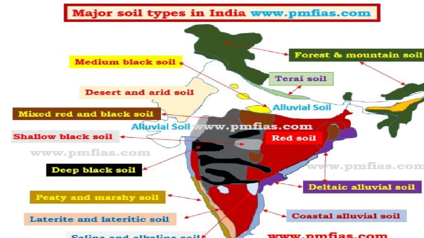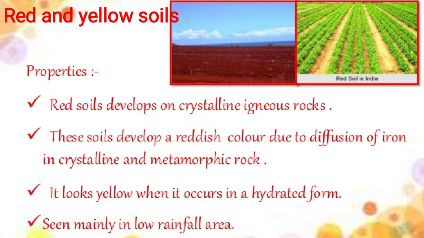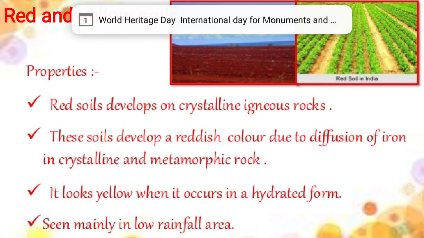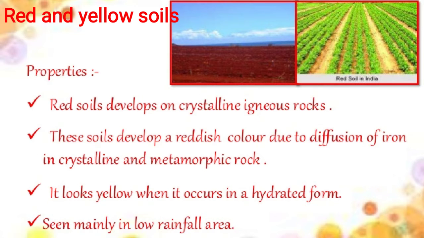Another one is red and yellow soil. It develops in ancient crystalline, igneous and metamorphic rocks. These soils develop a reddish color due to the diffusion of iron in crystalline and metamorphic rock. It looks yellow when it occurs in the hydrated form, or in low rainfall.